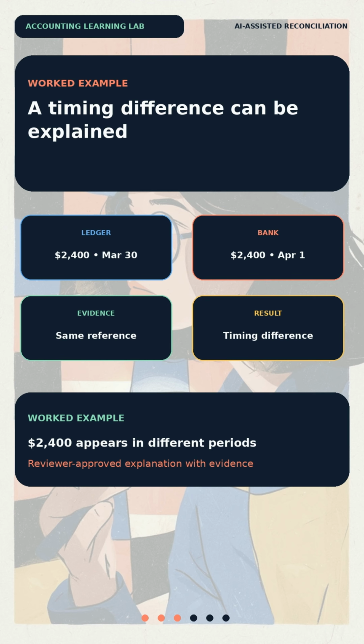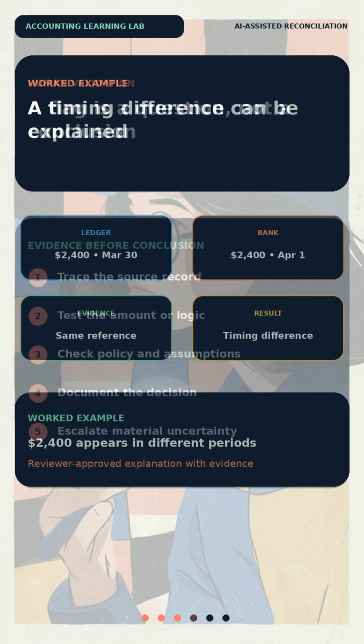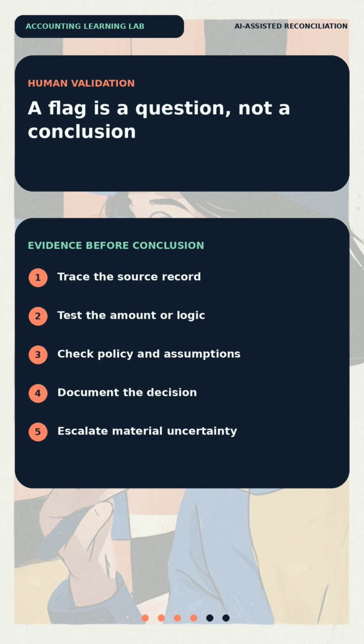The ledger shows a $2,400 vendor payment dated March 30. The bank statement shows a $2,400 withdrawal dated April 1 with the same reference number. AI proposes a timing difference because the payment was recorded before it cleared the bank. A reviewer checks the invoice, payment authorization, and bank detail.